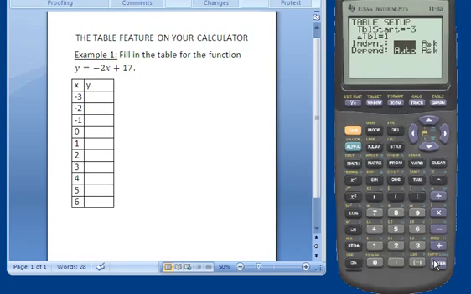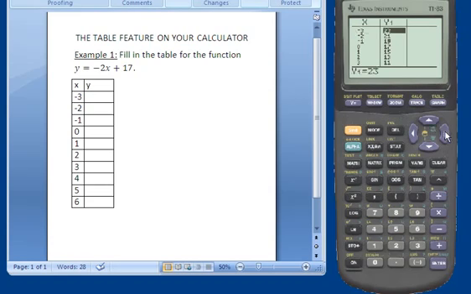Now, for independent and dependent, these are the variables, the x and the y. I want both of those set on auto, so I'm going to leave those alone. Now, in order to get to the table, if you look at this last button, it says graph, but above it in yellow it says table. So second and the graph button, and it takes me to a table. Now, if I had more than one function in here, like a y1 and a y2, then I would see both of them. Now, if I want to scroll up and down my table, I can use the up and down arrows, and as long as I'm in the x column, I can scroll up and down.